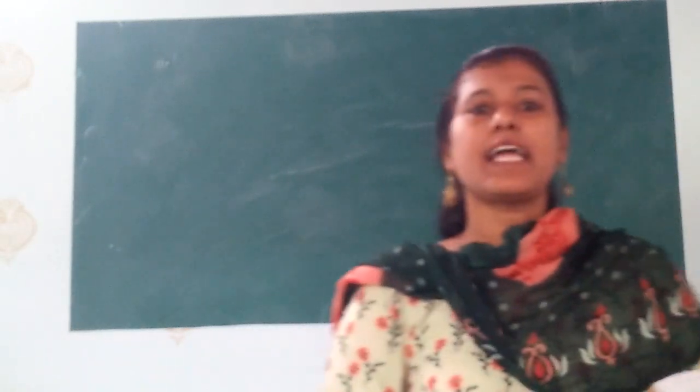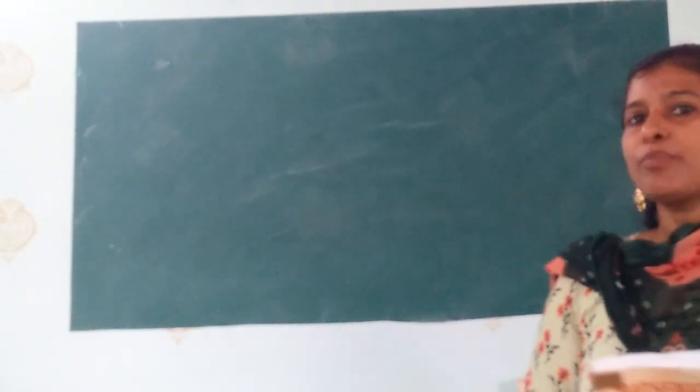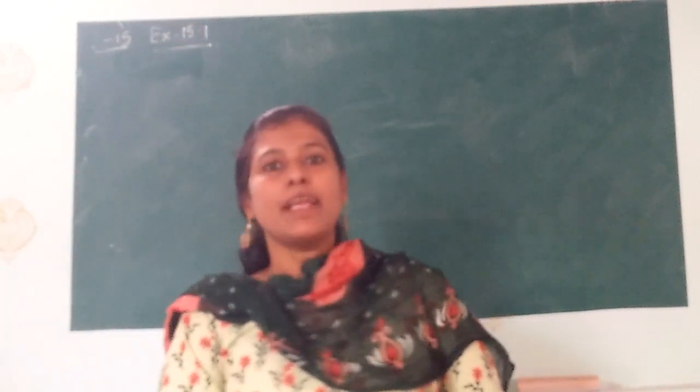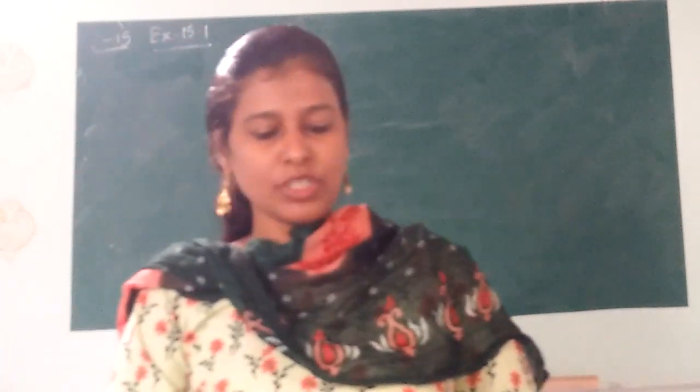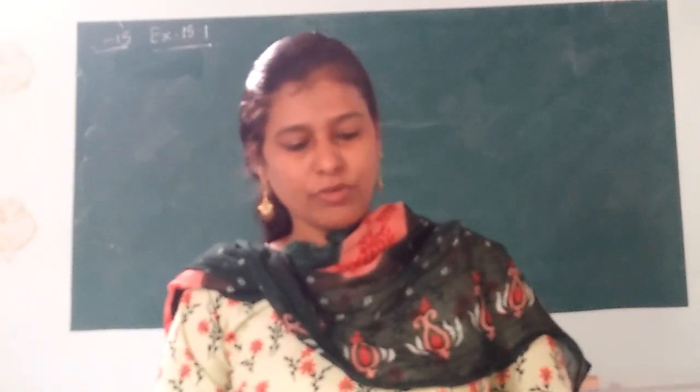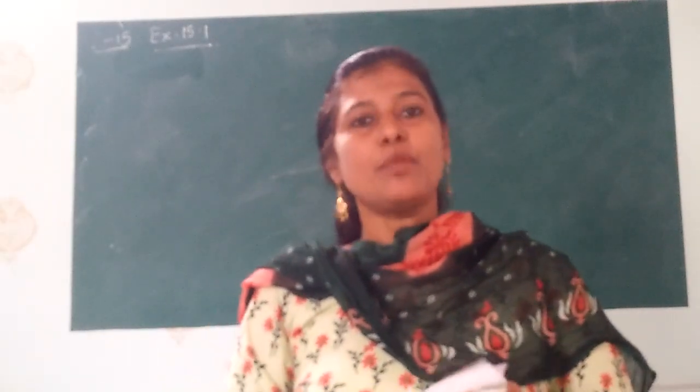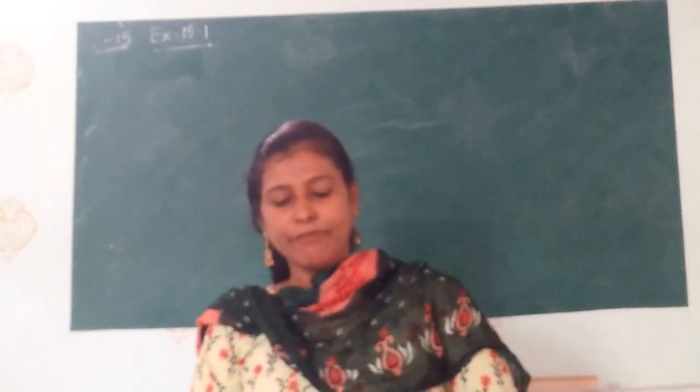Today we are going to start exercise 15.1 from the probability lesson, lesson number 15. I'll do some questions and some questions I'll give you as homework. First we will start with the objective type, fill in the blanks.